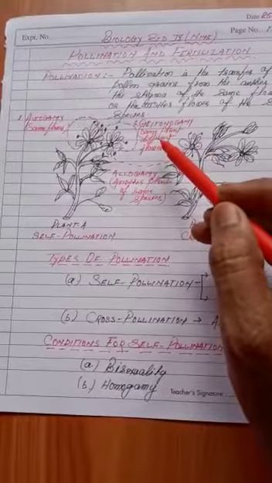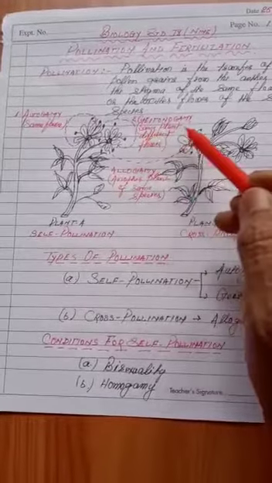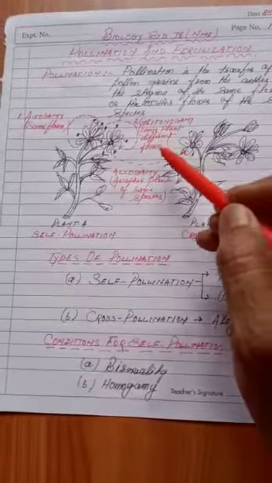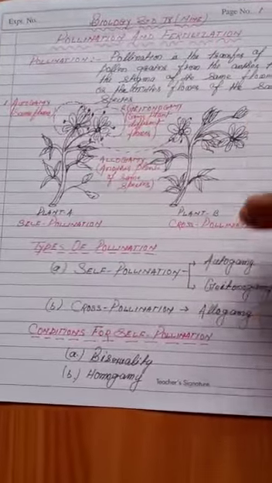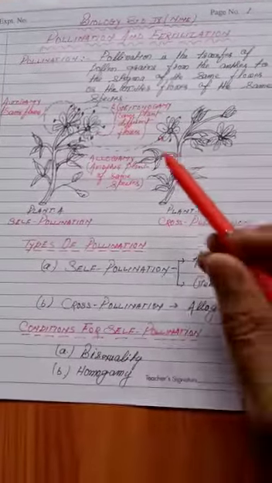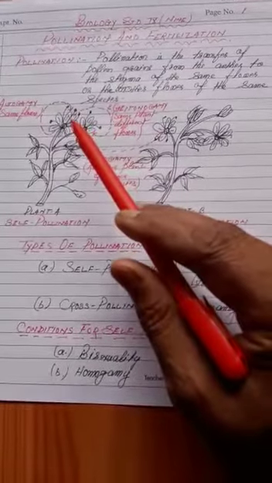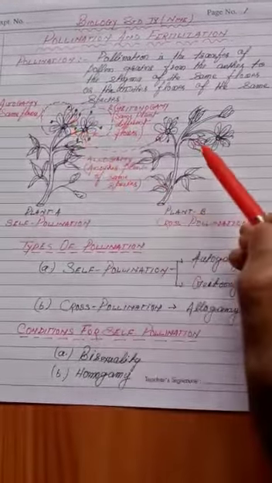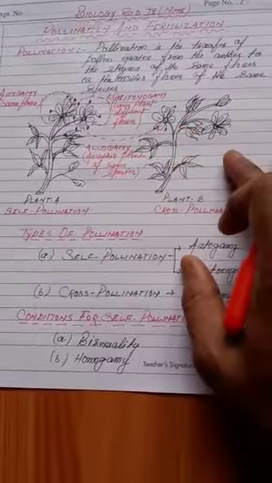In geitonogamy, once again, the pollen grains reach a different flower of the same plant, as you can see in the diagram. Whereas in cross pollination, the pollen grain is transferred from one plant to another. So this is termed cross pollination.